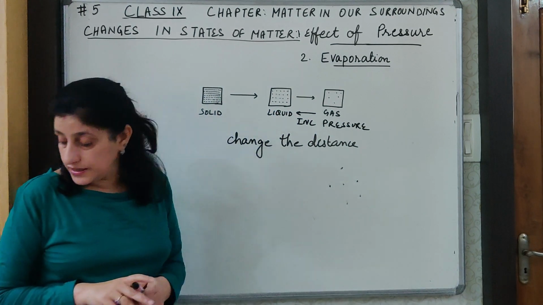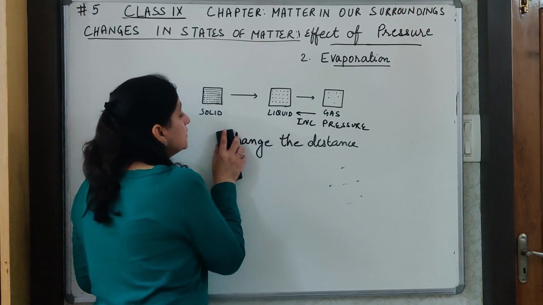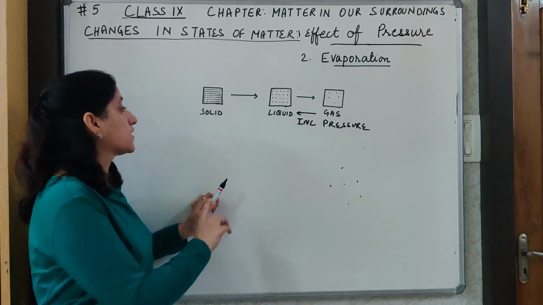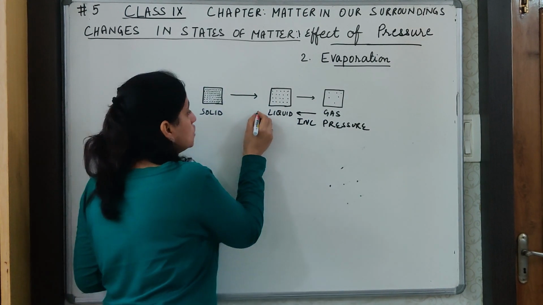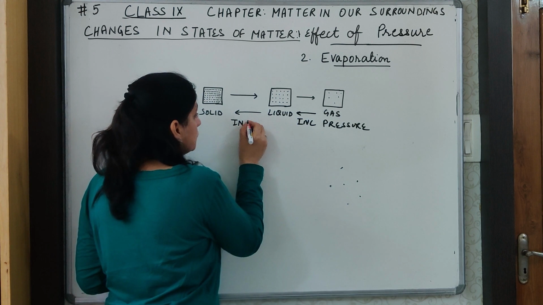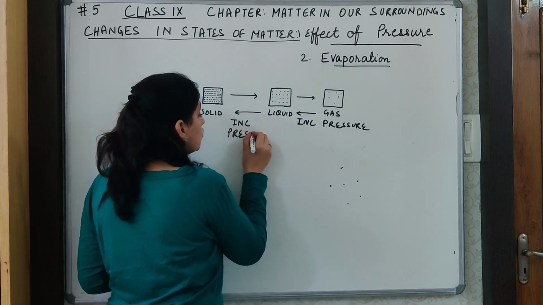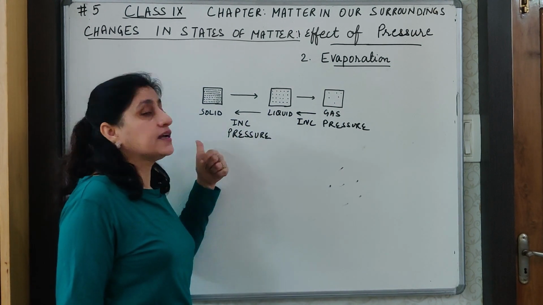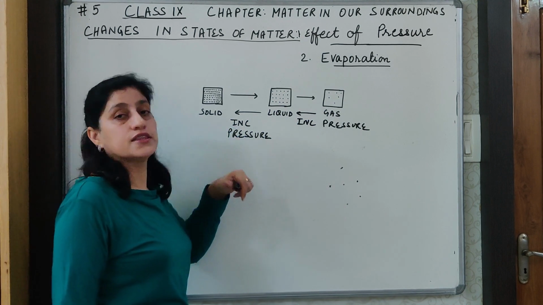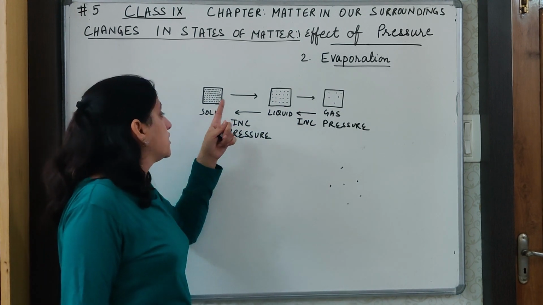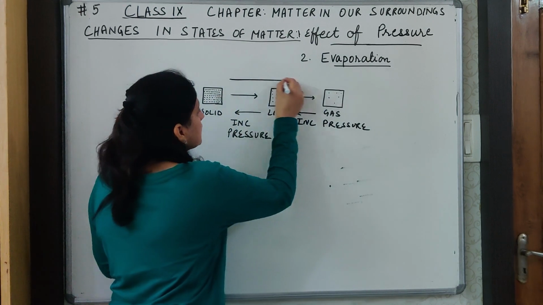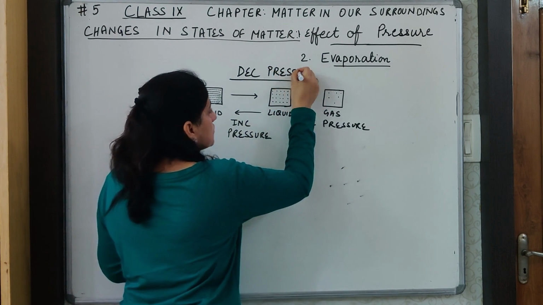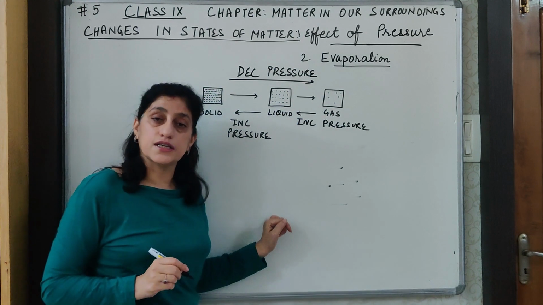Okay, and similarly if we increase the pressure further, then we can change the liquid also into solid, because the particles will come all the more close to each other. So on further increasing the pressure, the particles will come more close to each other, and this way we can change gases to liquid and liquid to solid by increasing the pressure, and reverse, to change solid to liquid and liquid to gas, we can decrease the pressure. So this is how the pressure change can bring about the change in state.